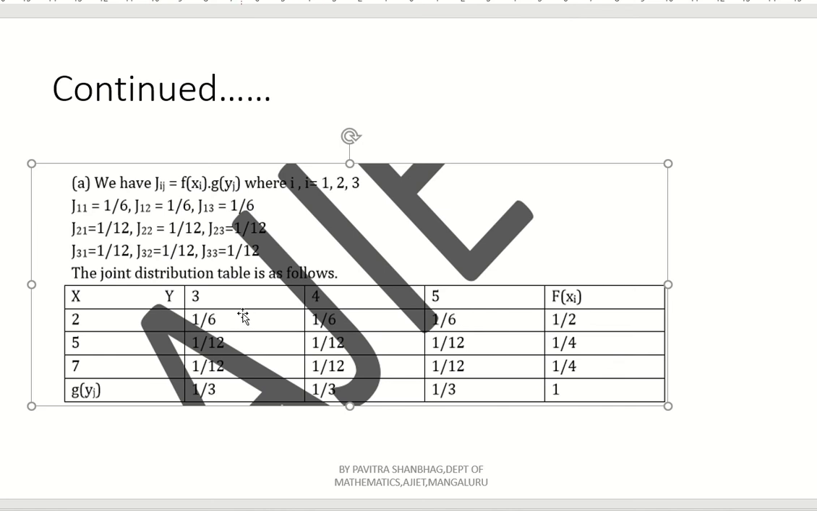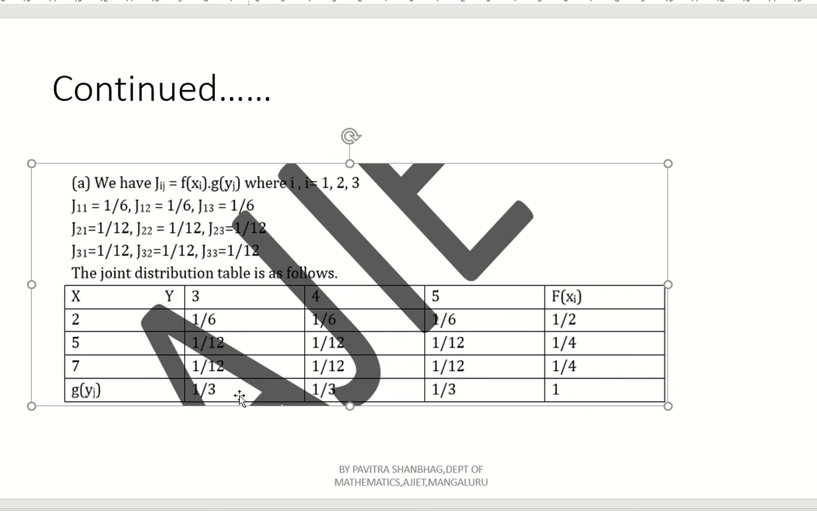Okay. J11, J12, J13. How to find J11? First row, first column element. J12 means first row, second column element. J13 means first row, third column element. We have to multiply. Similarly, J21 means second row, first column element. J22 means second row, second column element. J23 means second row, third column element. You have to multiply and write here. J31 is third row, first column element. J32 means third row, second column element. J33 means third row, third column element.